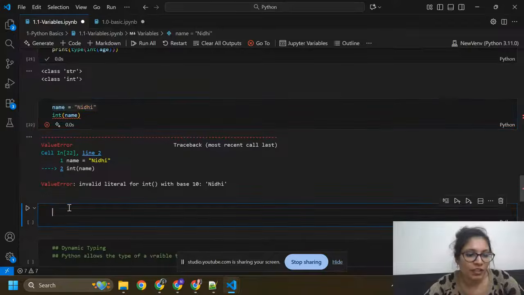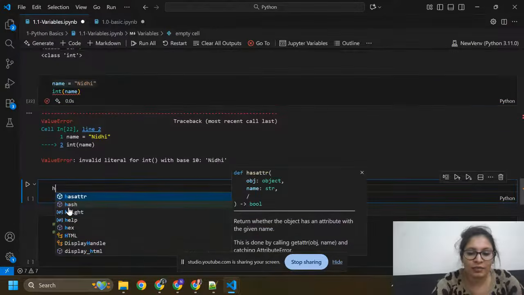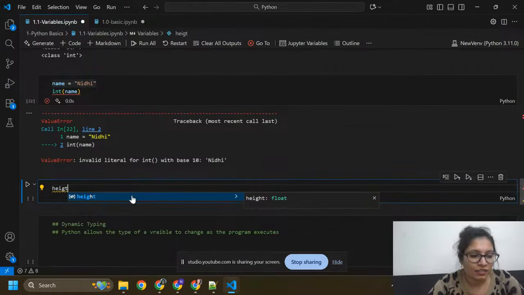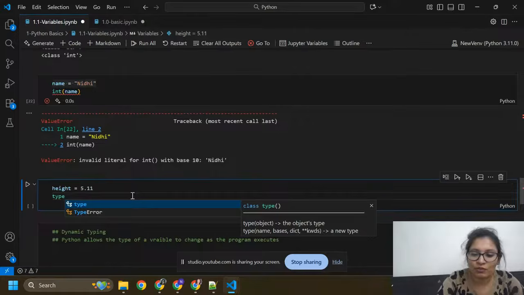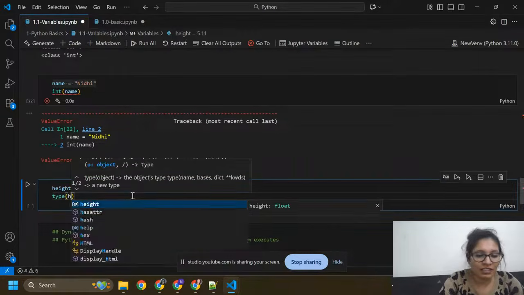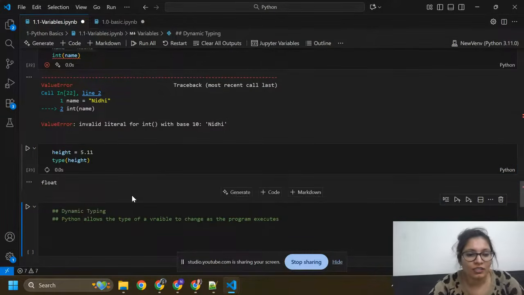Okay, now I am going to write another variable that is height. Height equals 5.11, and I'm going to check its type. type(height). So height is a float.